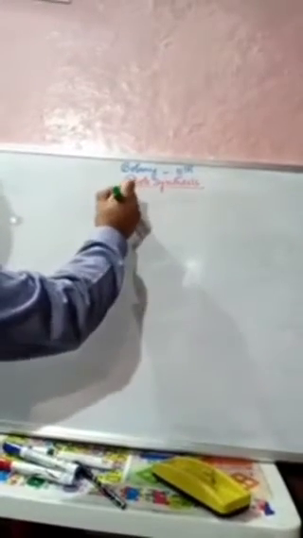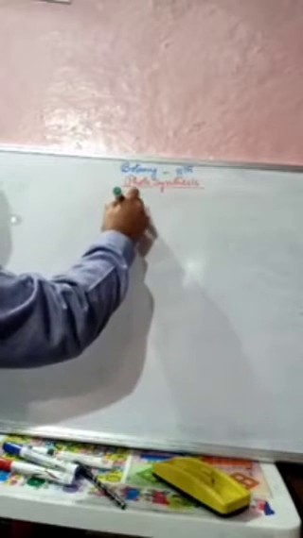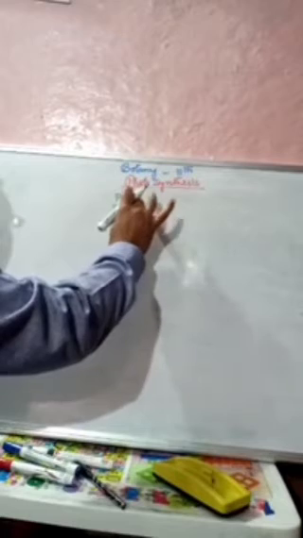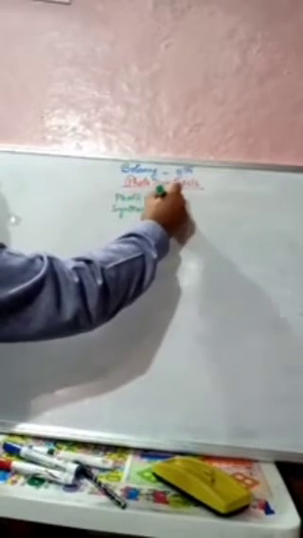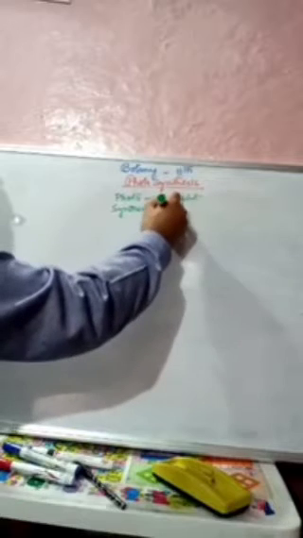Today we are going to start a new topic, that is photosynthesis. If we look at this term photosynthesis, it is a compound word. It is made up of two words, the first is photo and the second one is synthesis. Photo means light, synthesis means manufacture. So something is going to be manufactured, something is going to be synthesized in the light.